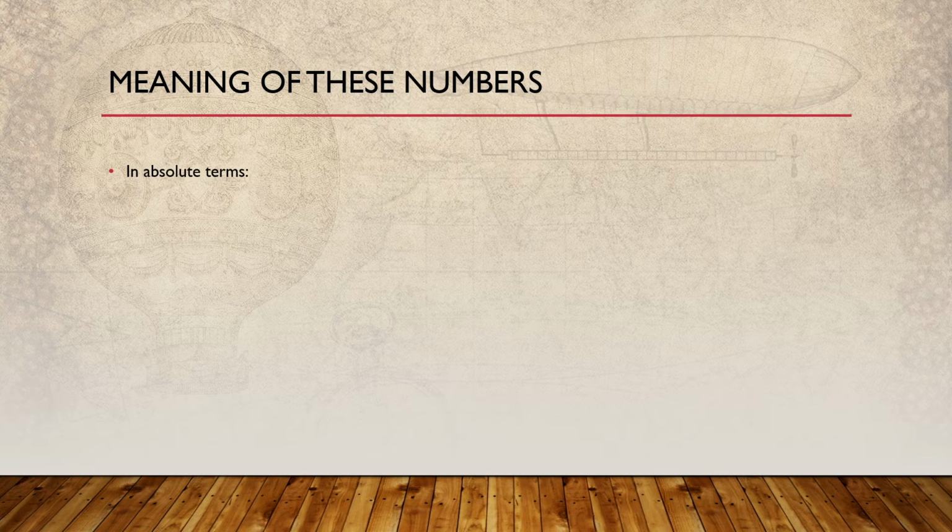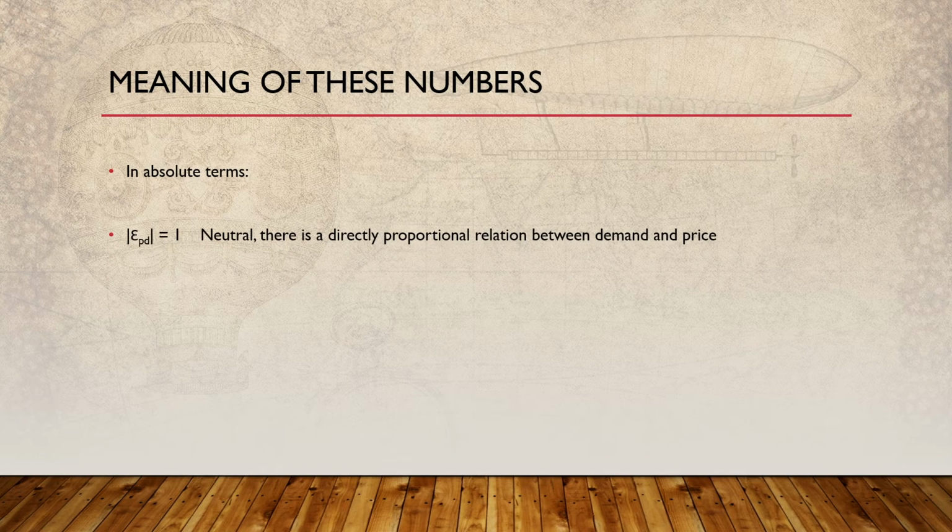In absolute terms, this means that I'm using positive numbers, right? This is what it means to have a price elasticity of 1. So if it's 1, then we can say that the price elasticity is neutral. There is a directly proportional relation between demand and price. This would mean that when prices change, the amount will change in a proportional or equal manner. This rarely happens in the real world, right?